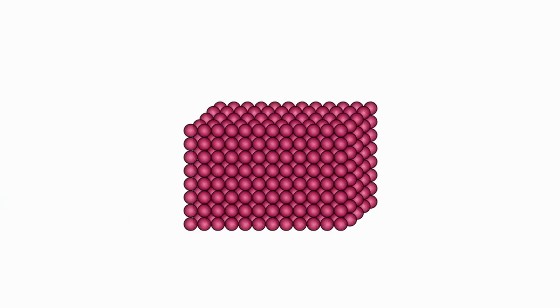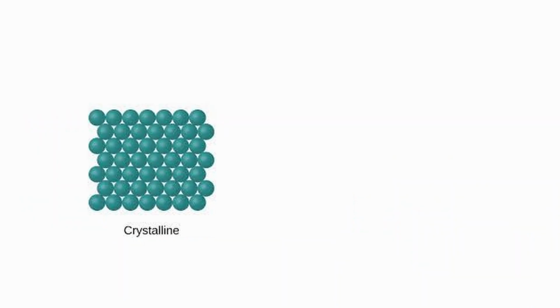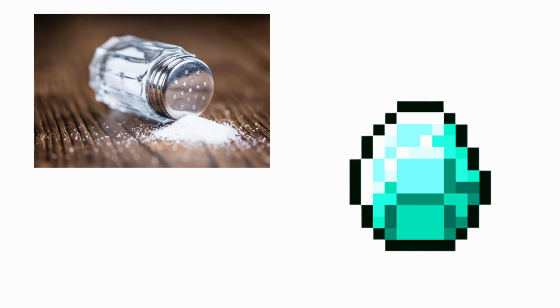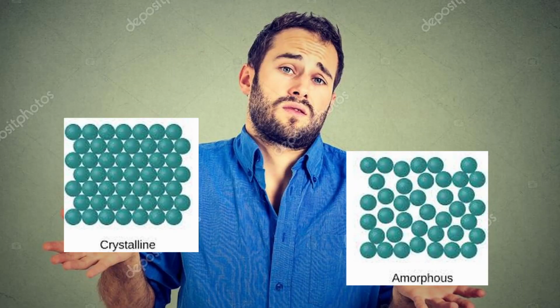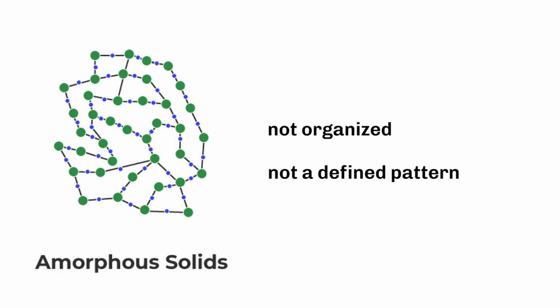A solid can also be mainly categorized into 2 groups: crystalline solids and amorphous solids. Crystalline solids are packed in a regular, repeating pattern. This includes things like table salt, diamonds, and snowflakes. In comparison, amorphous solids refer to any non-crystalline solids that don't organize the atoms and molecules into a defined structured pattern. This includes solids such as glass, plastic, and gel.